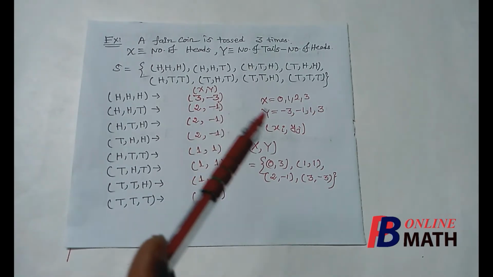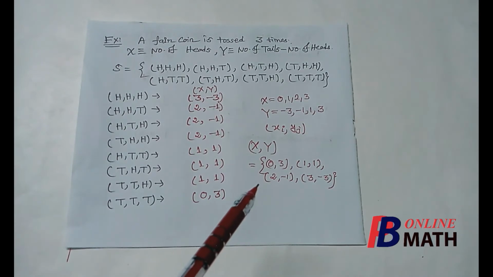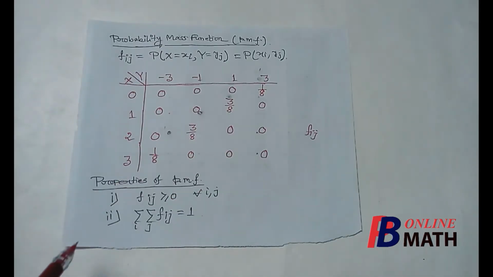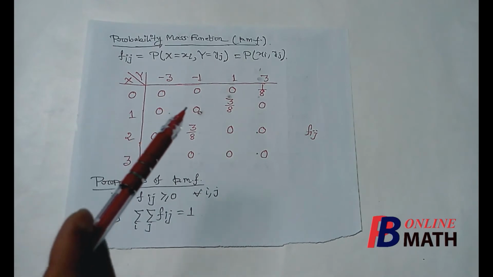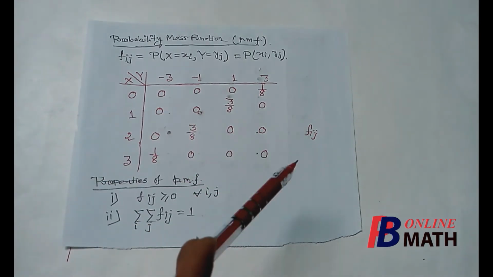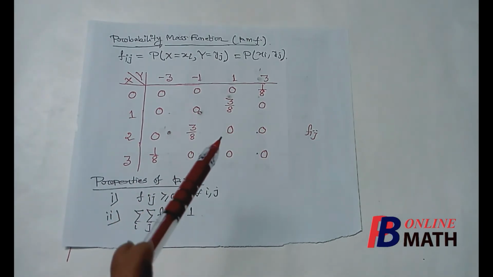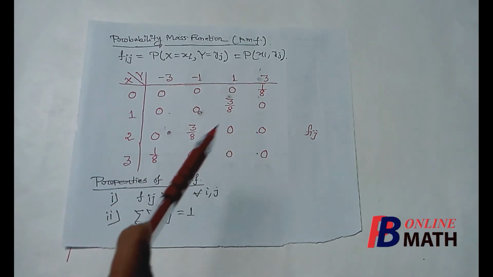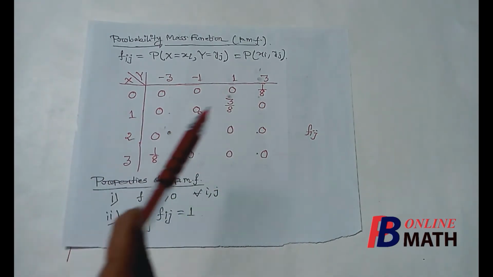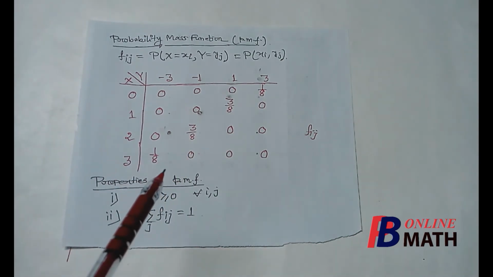So these are the spectrum points, out of which at these 4 spectrums we have the non-zero masses, and we had found the probability mass function, and this is the probability mass function Fij for the 2-dimensional distribution. And here we had found that there are 4 non-zero masses at these 4 spectrum points: (0, 3), (1, 1), (2, -1) and (3, -3). Now for this example we shall find the probability distribution function.